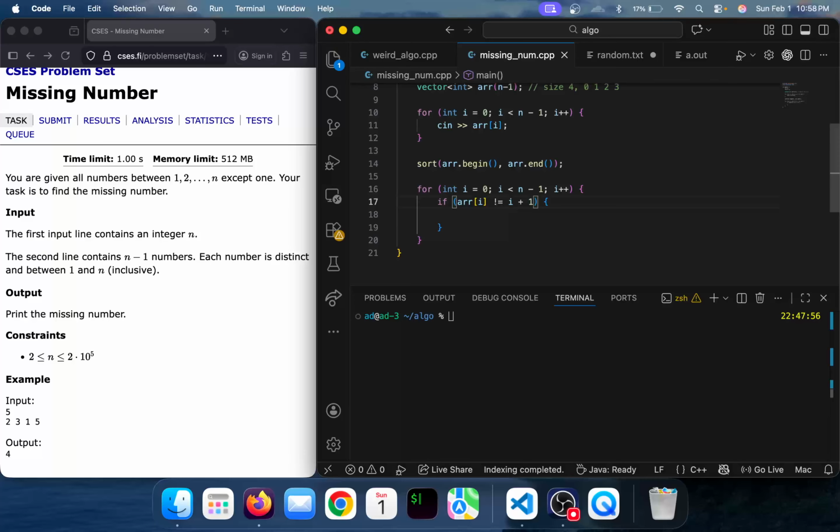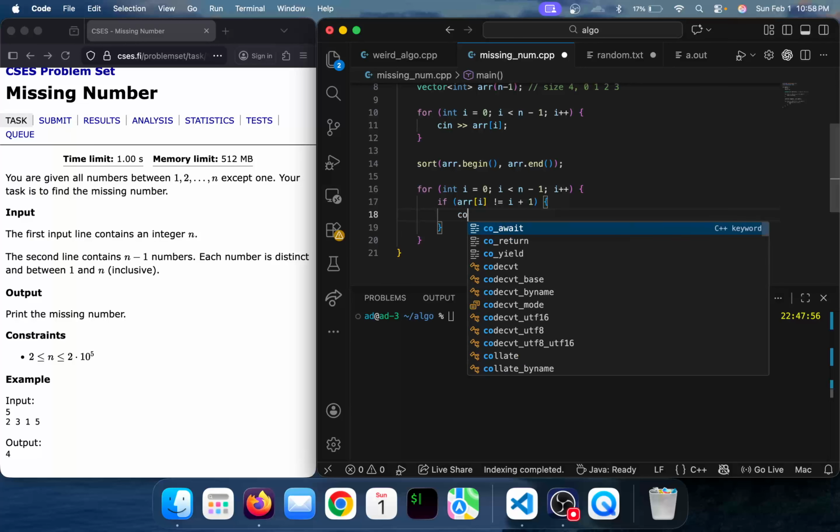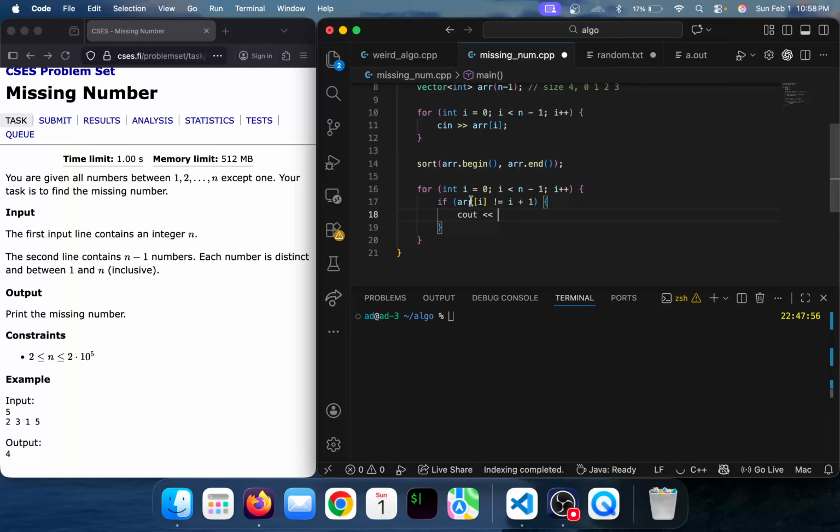If this statement is true, it is basically saying that, for example, at index 3 we don't have 4. And if this is true, we can just output i plus 1.